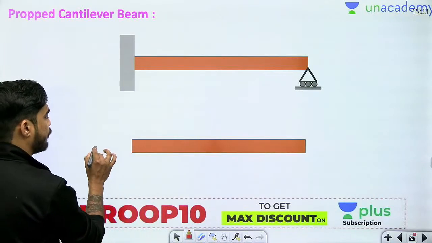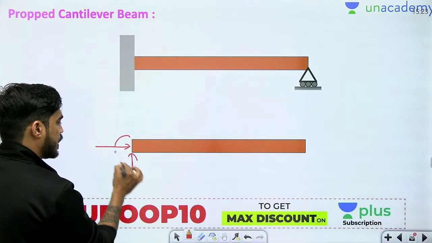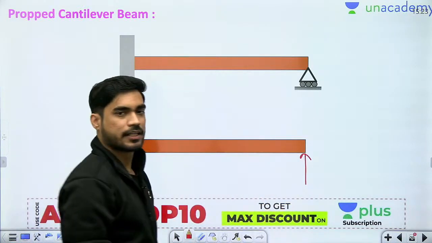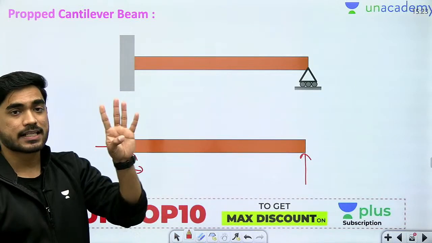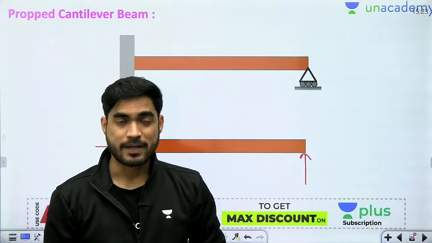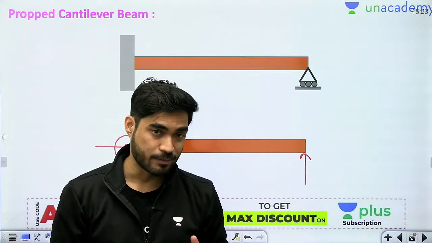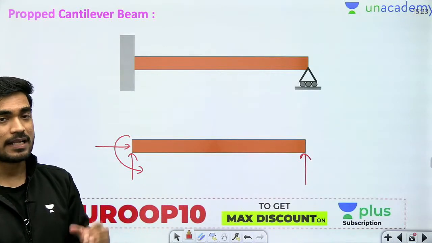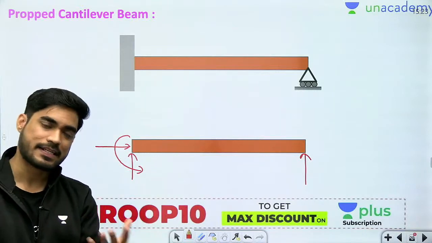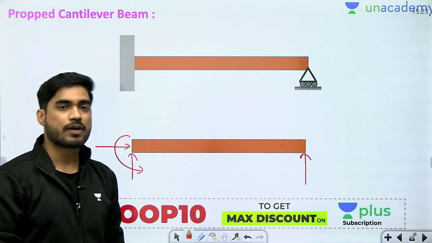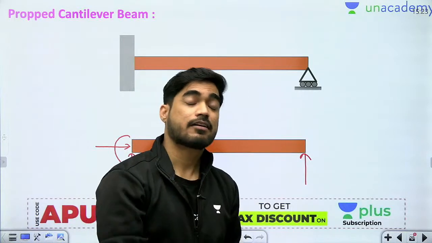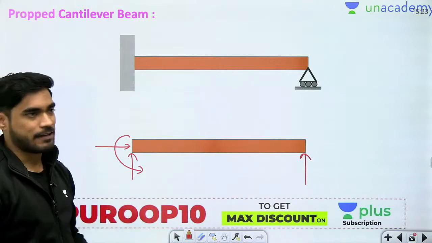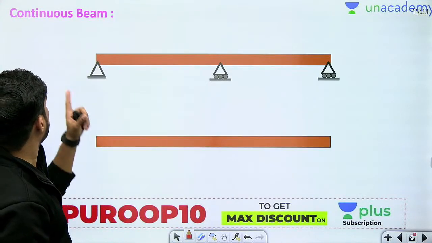Okay, so now beta, if you see the reactions at the fixed end, I will get 3 reactions and at this end I will get 1 reaction due to roller. So total how many reactions? Maximum 4 reactions. So beta, this is a statically indeterminate beam. We have only 3 equilibrium equations and 4 unknowns. So beta, 3 equilibrium equations, 4 unknowns means statically indeterminate. How you get the 4th equation? Compatibility equation. Okay, so beta, this is propped cantilever beam. Next we will see continuous beam.